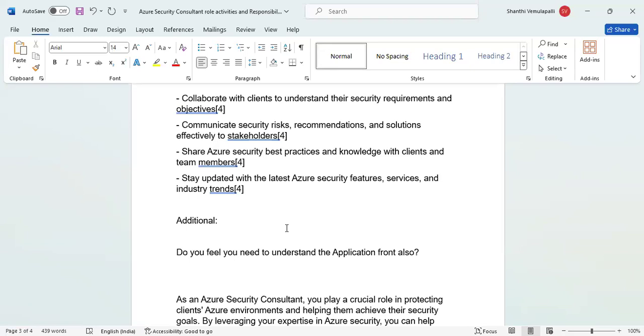In such case, if you are nominated as a security consultant to manage a large application like Amazon.com or Flipkart.com or any kind of e-commerce site, is it required to understand the application process also as a security personnel, to learn the application flow and which resource is being used at that point of time in cloud infrastructure? Yes, sir. It is required.